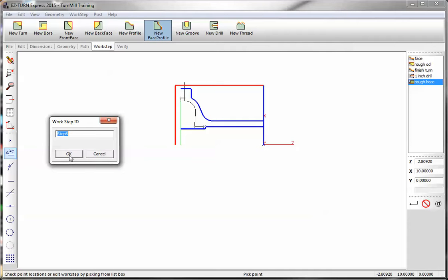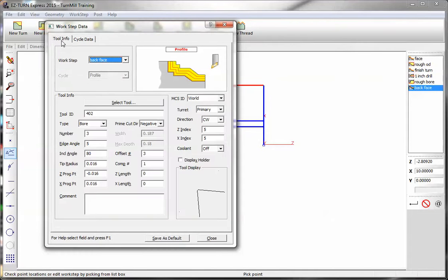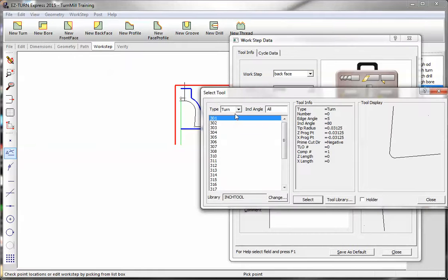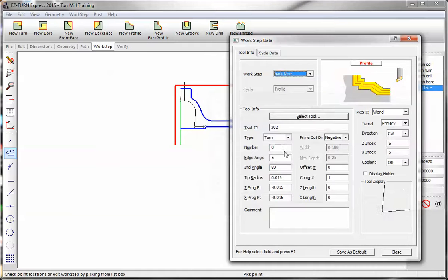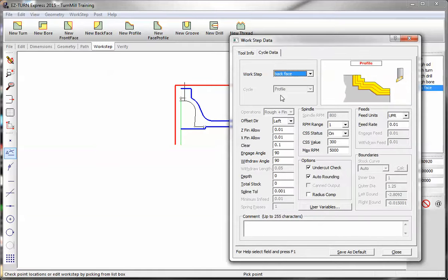So we're going to go back, face. That'd be tool 1, offset 1. Maybe put in a total stock of 200 thousandths.